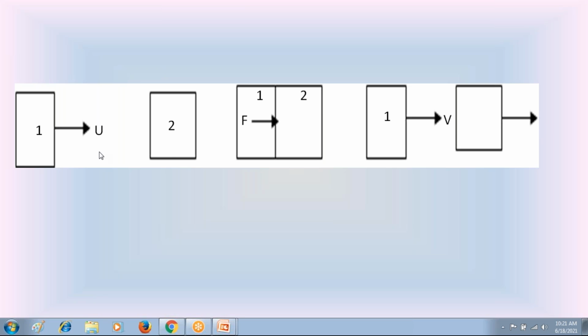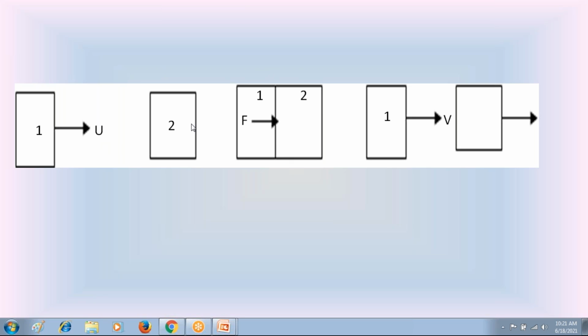Check the first body. Before impact, the velocity is u. After impact, the velocity is v. At the time of impact, the first body applies the force F on the second body. Look at these velocity and force directions. Velocity is a vector quantity. Force is also a vector quantity.